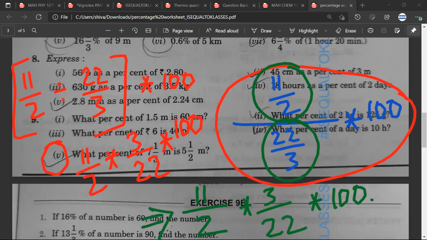Mr. Sarthak, Mr. Satya? So I understood. Satya, have you understood? Yes, sir.